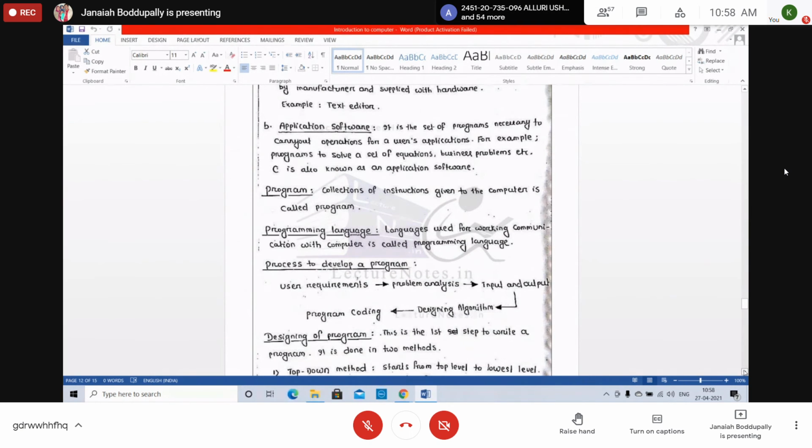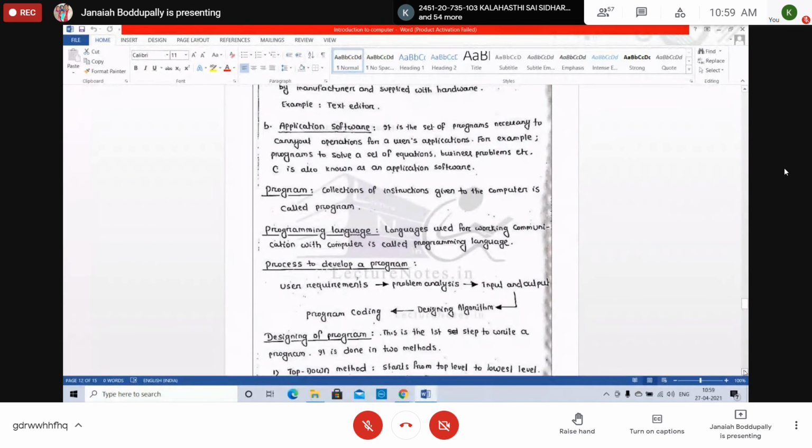Application software: we will write the programs and deploy them for some other purpose. It's application software, right? C is also application software, right? Suppose the MESR website is there.